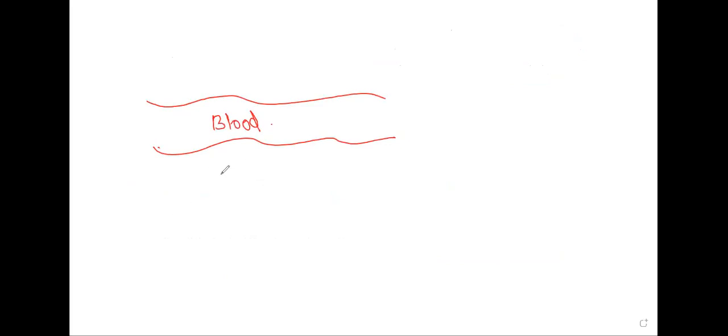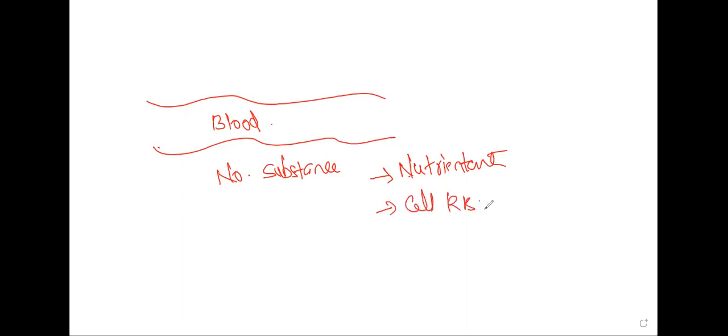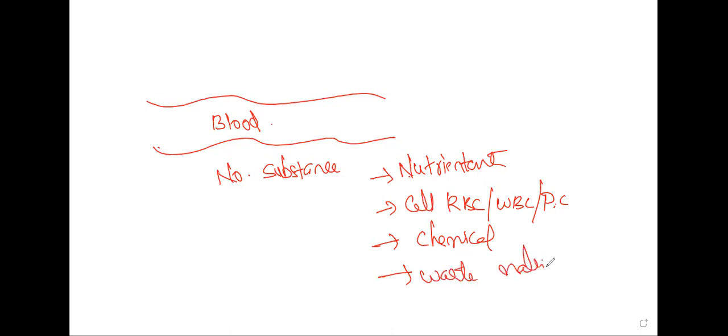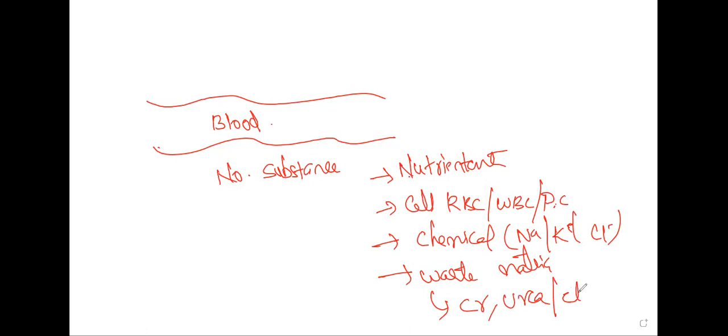Blood has a number of substances like nutrients, and cells like RBC, WBC, platelets, and other chemicals, like sodium, potassium, chloride, etc., and waste materials like creatinine, urea, etc.